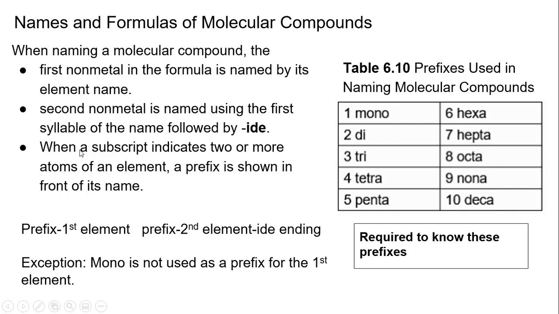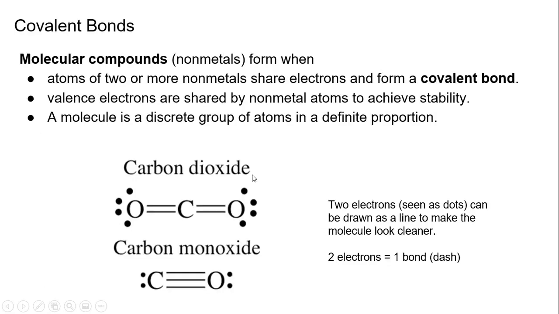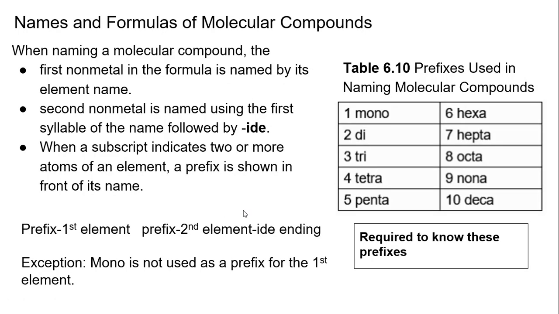Now the difference comes in that we are going to discuss the subscripts, those little numbers at the bottom. I didn't have it out here, but this is CO2. So the 2, we will bring in the fact that there are 2 oxygens to this. And that's how you'll know just by the name of it. So the standard formula is a prefix, first element, prefix, second element, and then the "ide" ending.